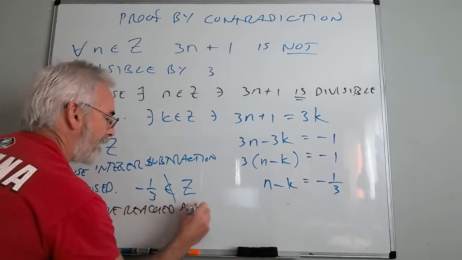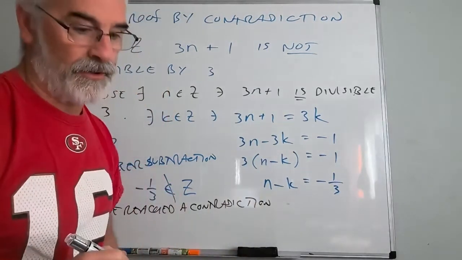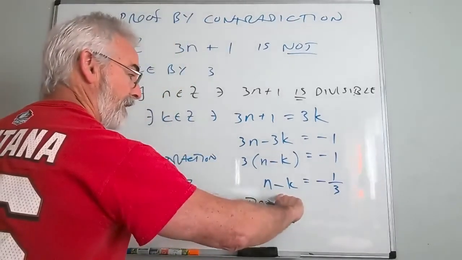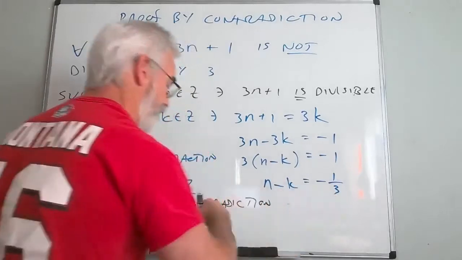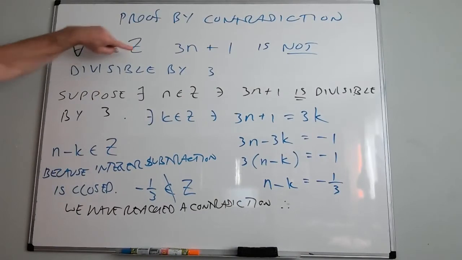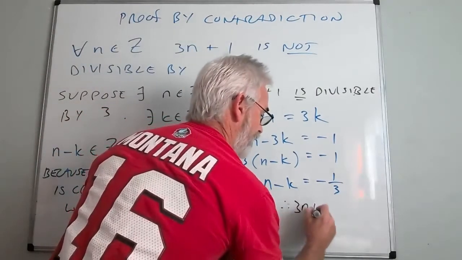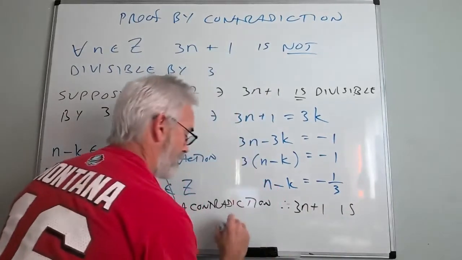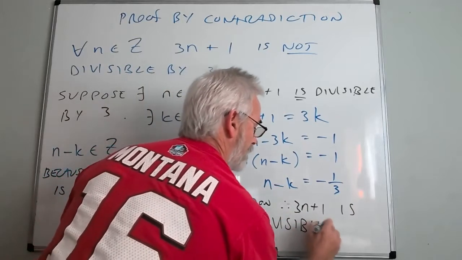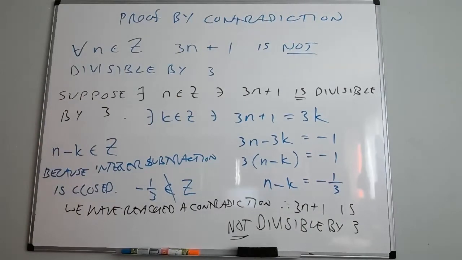We have reached a contradiction. Now, what is our contradiction? Our contradiction is that one side's an integer and the other side is not. So you can just say right now, we've reached a contradiction. Therefore, what? My conclusion would be 3n plus 1 is not divisible by 3. Okay, we're done.